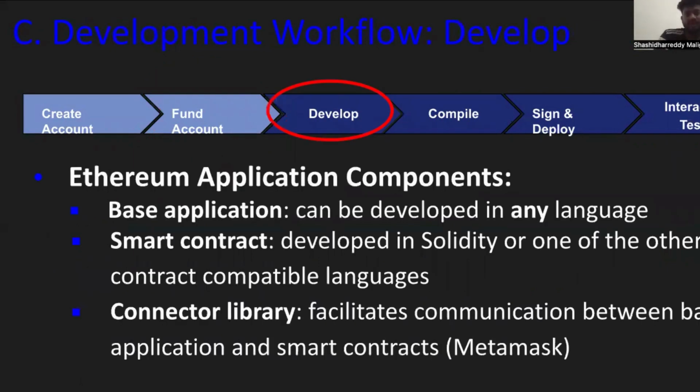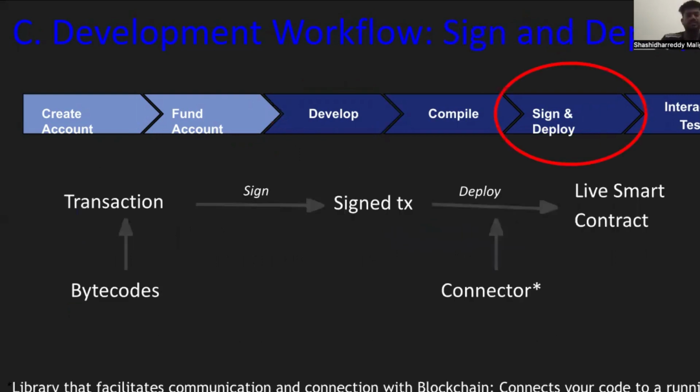Now we have to develop the Ethereum application components. The base application can be developed in any language. The smart contract is developed in Solidity or one of the other smart contract compatible languages. The connector library facilitates communication between the base application and the smart contracts.